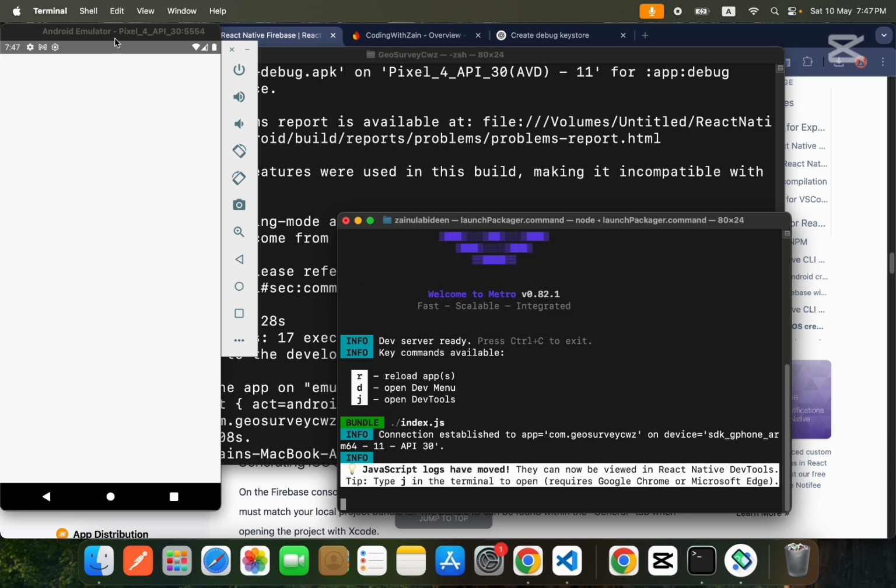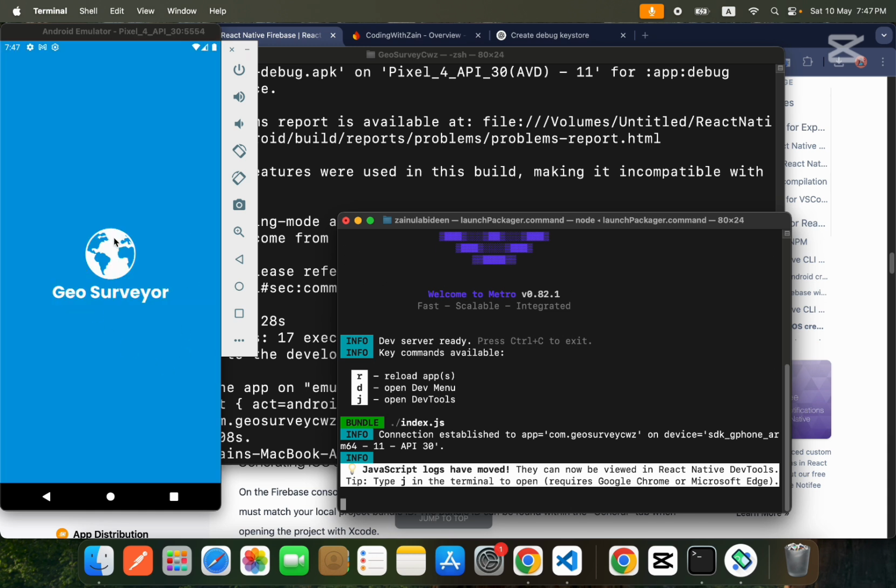Okay guys, so let's wait. Okay, now yeah, so now you can see the application is successfully opened. Okay friends, so now you can see that we didn't get any errors, which means that our Firebase is successfully installed in our Android app. And in the next video I will show you how you can install it in the iOS application. Then we will move towards the authentication.